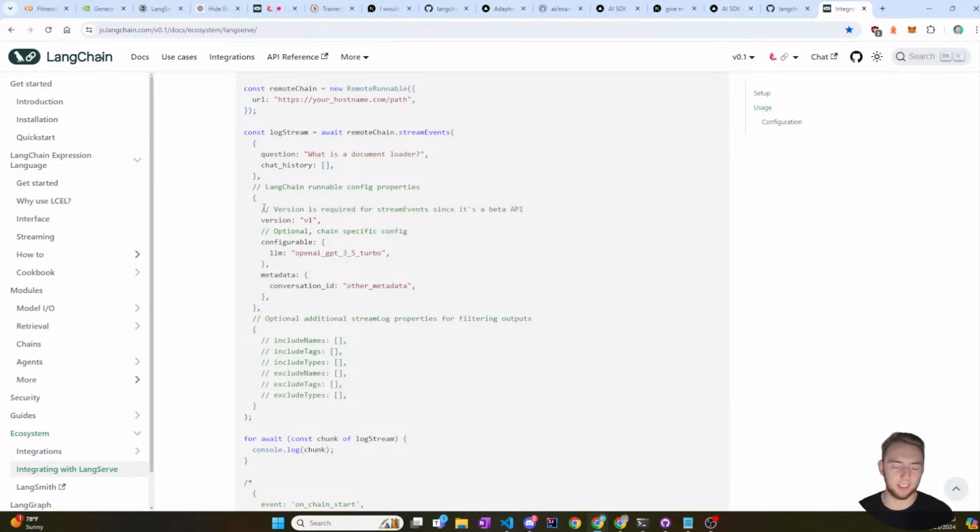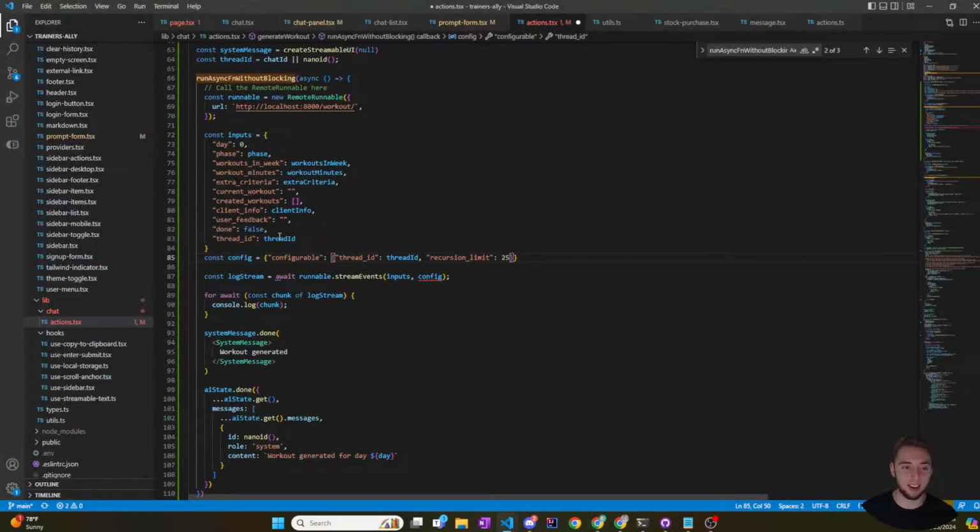Okay, well, it kind of makes sense. I still don't really know what version 1 or 2 would indicate, but it's a requirement because it's a beta API. Okay, well, we're going into new territory here with beta APIs, but that is fine because a lot of what I'm doing is new territory anyway. All right, version v1. And then I guess I don't need these as quotes, because in Python you need to have the dictionary keys in quotes, but in JavaScript the keys do not need to be in quotes. So I can make this look like this.